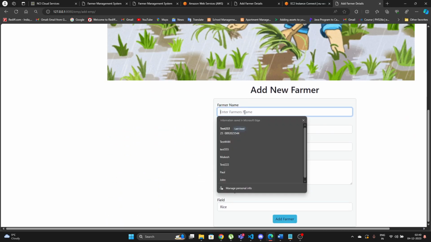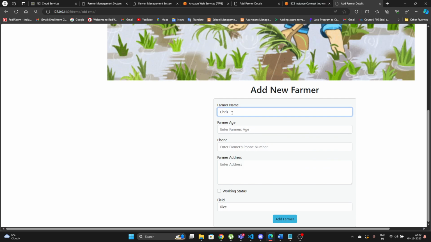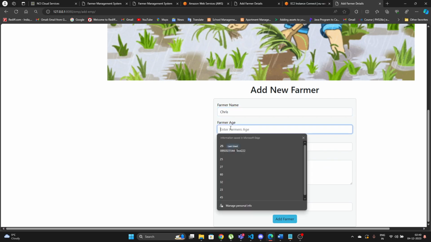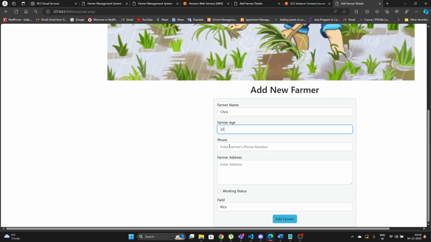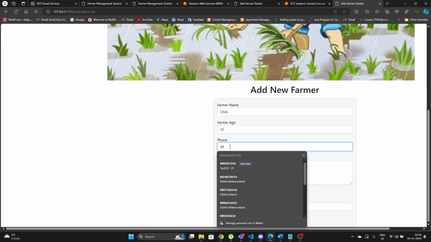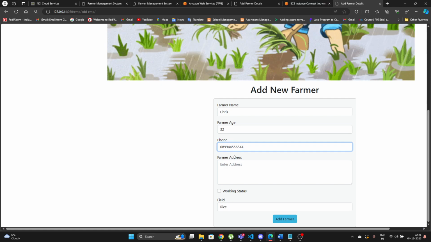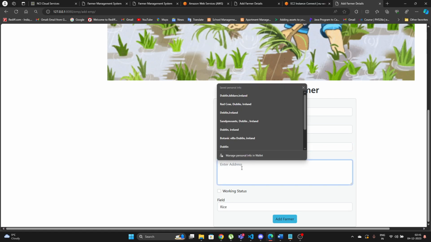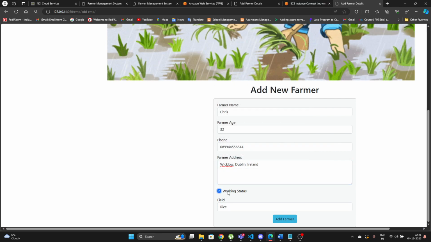So to add a farmer, these are my other information which has been stored over here. Let me just enter a name. I'm just going to enter a name called Chris, and I'm giving his age as 32, and his phone number, I'm just giving something, and I'm giving an address, let me just give a place called Wicklow, Dublin, Ireland.